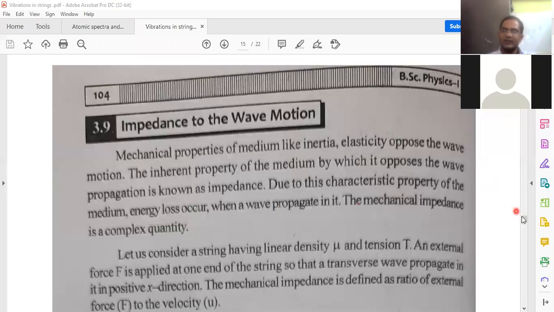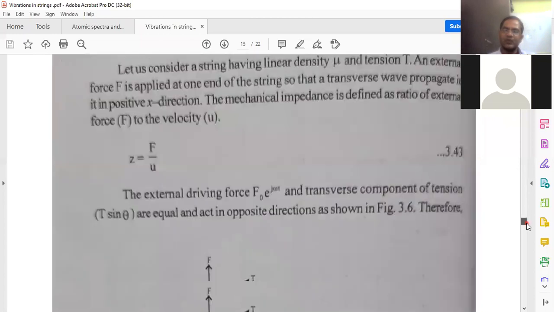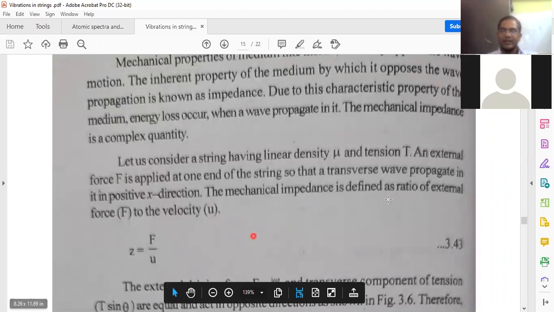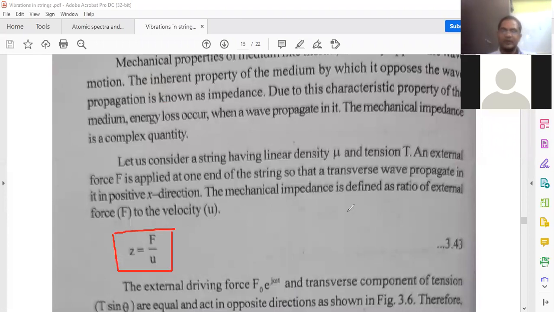So let us derive the expression for impedance to the wave motion in the case of a vibrating stretched string. The mechanical impedance is defined as Z is equal to F by u. It is the ratio of external force to the velocity.